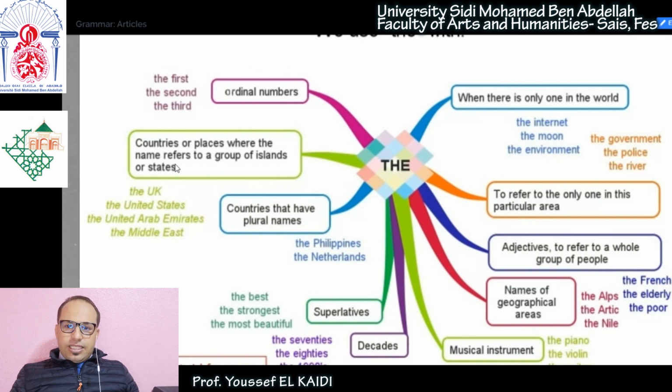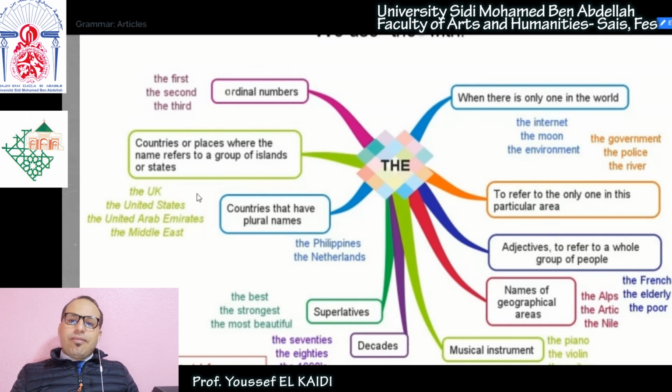So we say the United States of America. The United Arab Emirates. What is the United Arab Emirates? It's a group of emirates united together under one flag. So we say the United Arab Emirates, the United Kingdom, or the UK.